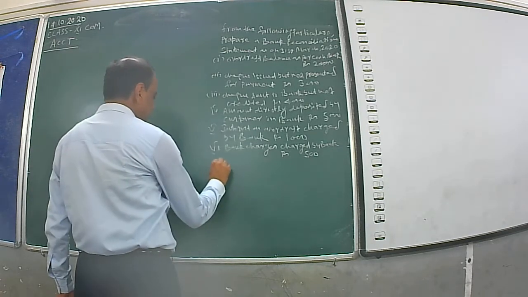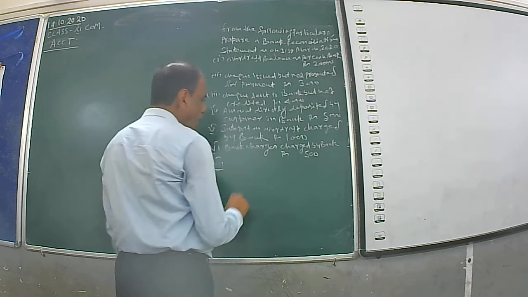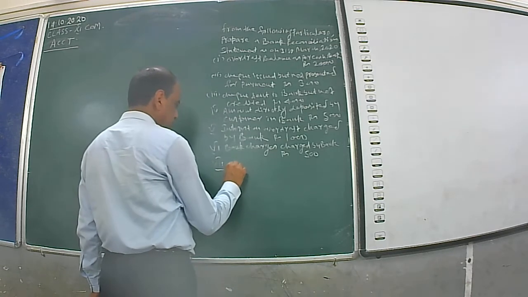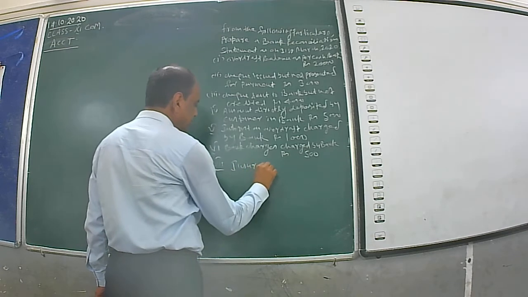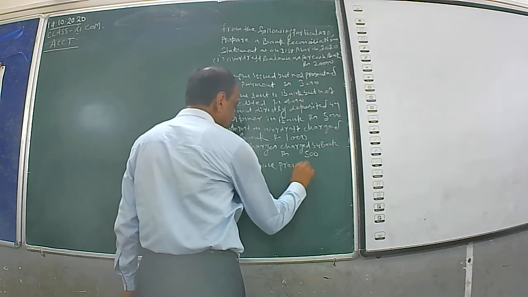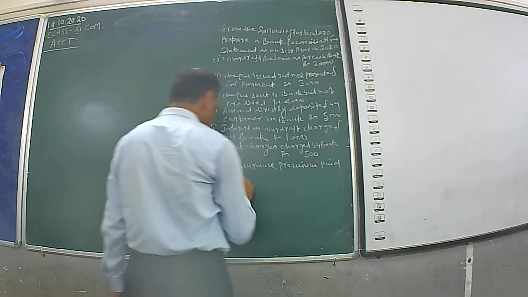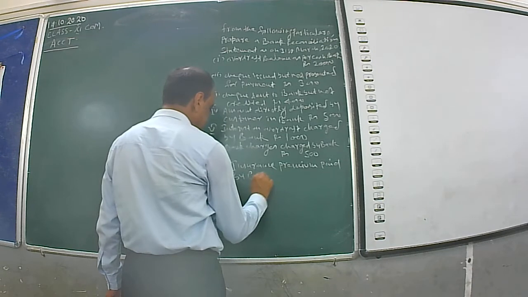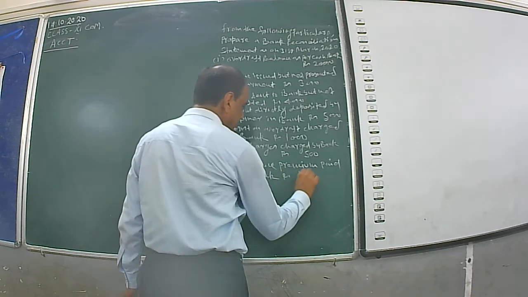Next, number 7, insurance premium paid by bank rupees 1,500.